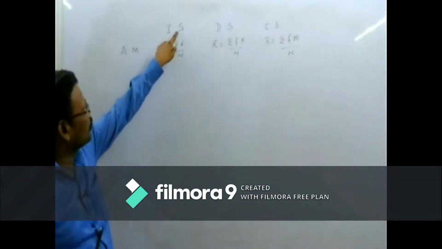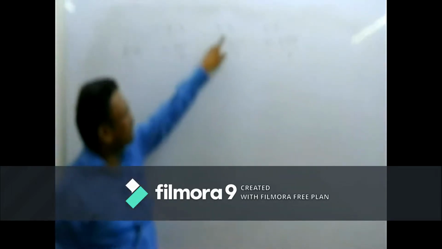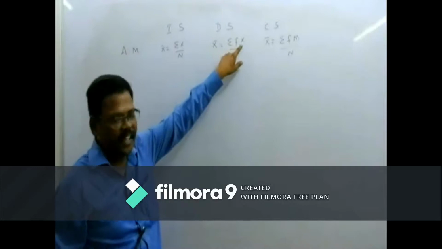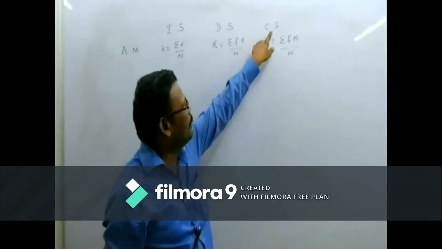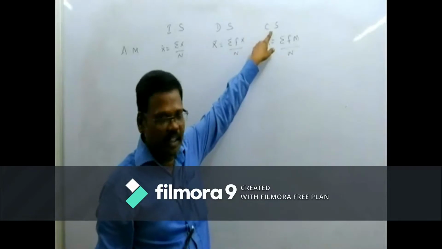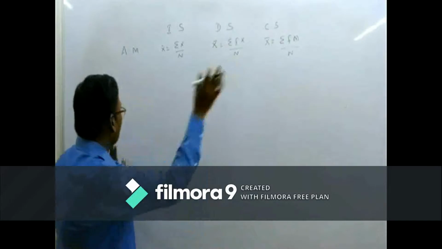See, this is the basic formula. Since there is no frequency in the individual series, there will not be any f here. But here there is a frequency, that's why f is added. And instead of x, there will be mid values in the continuous series, that's why m will be there. That is the procedure.